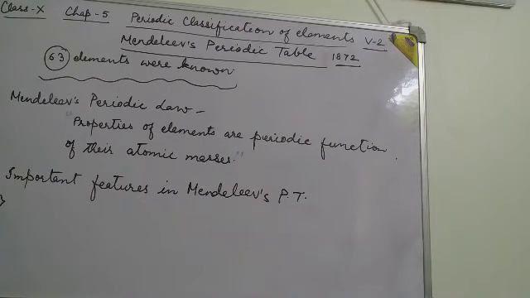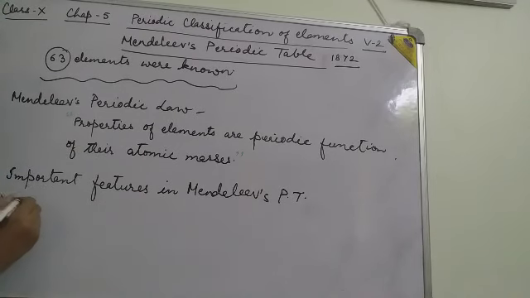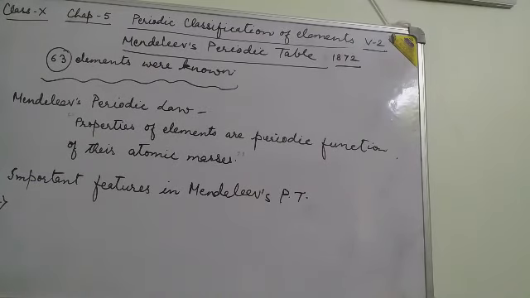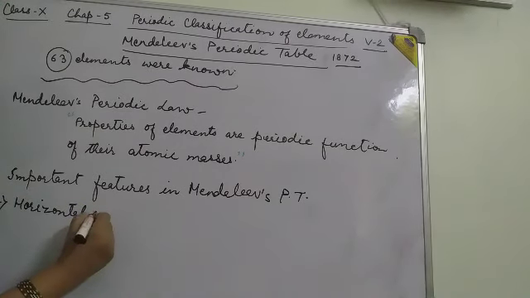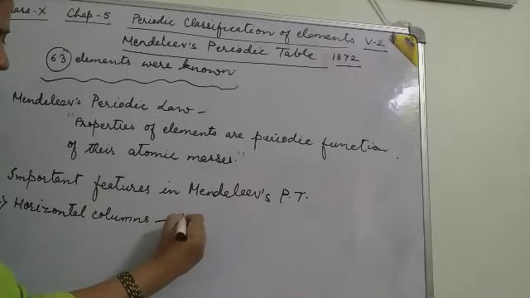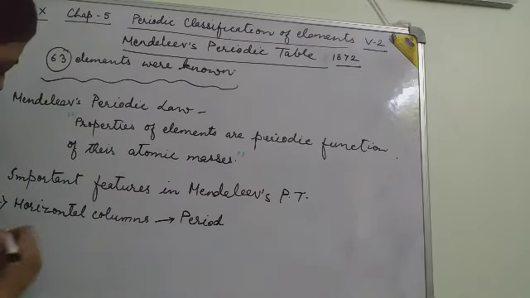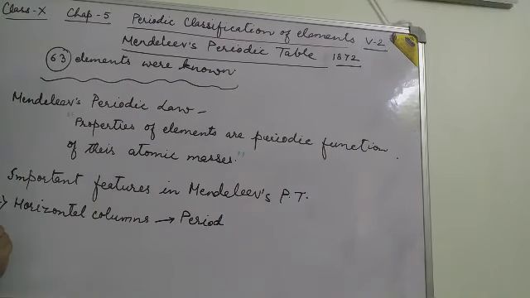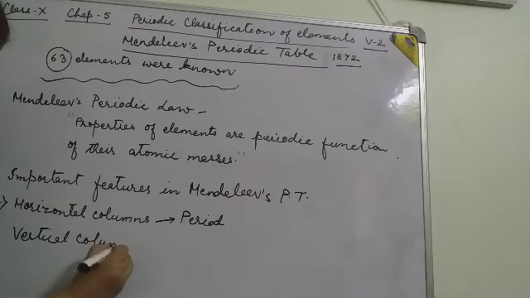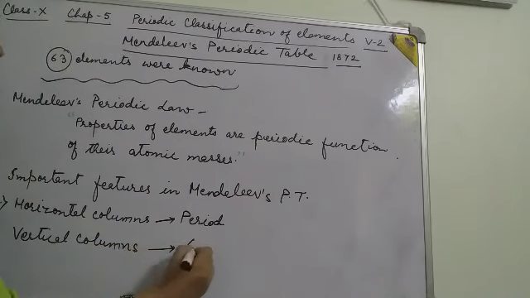The horizontal rows are called periods and the vertical columns are called groups.